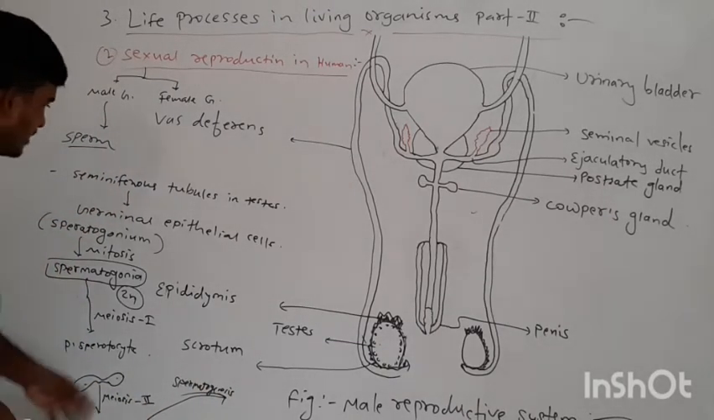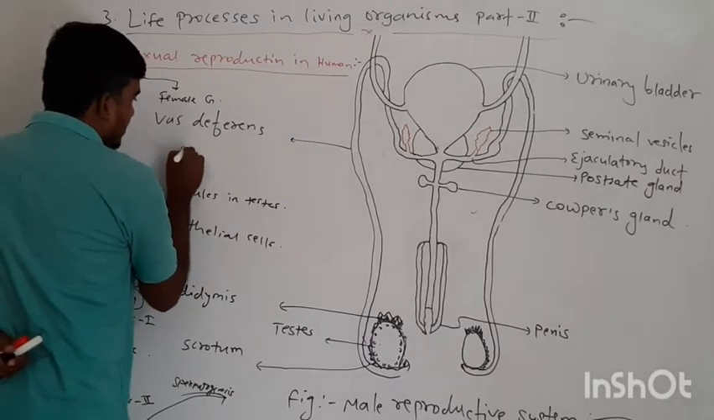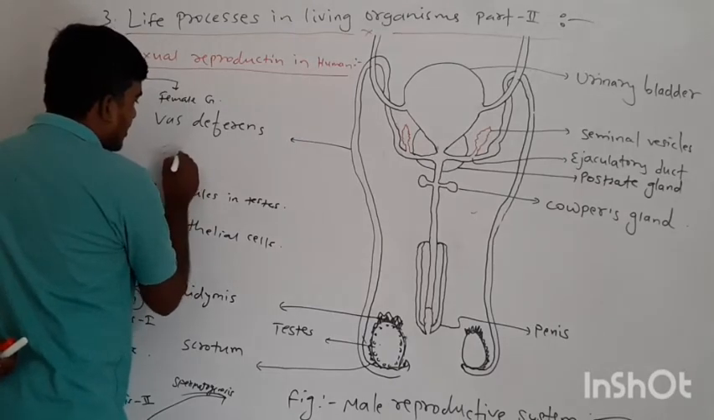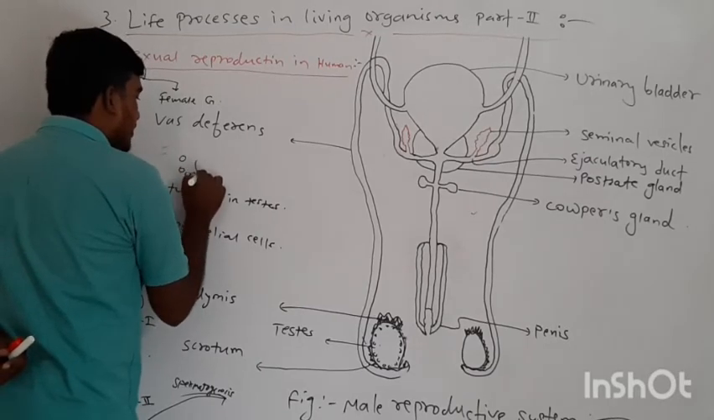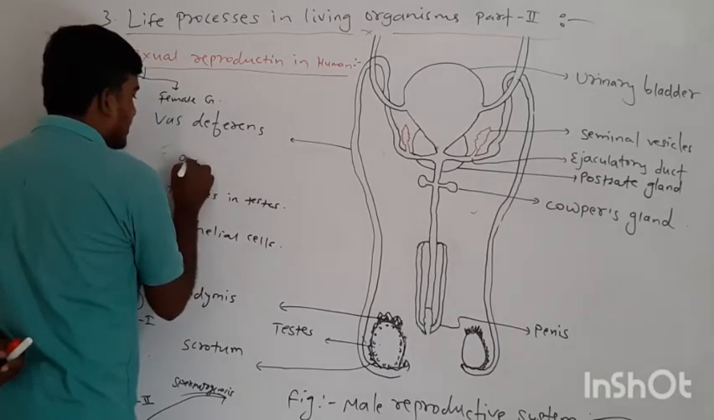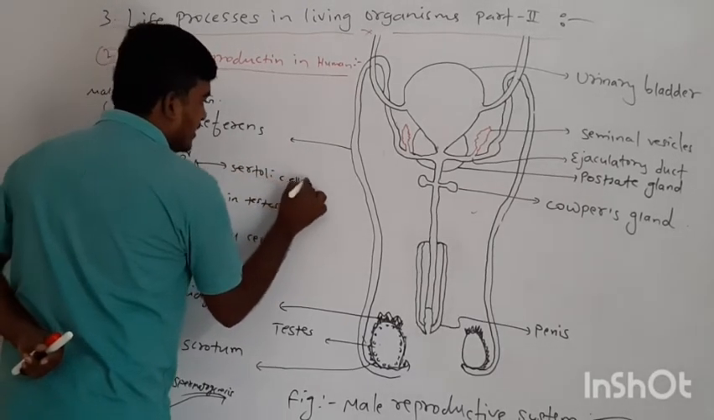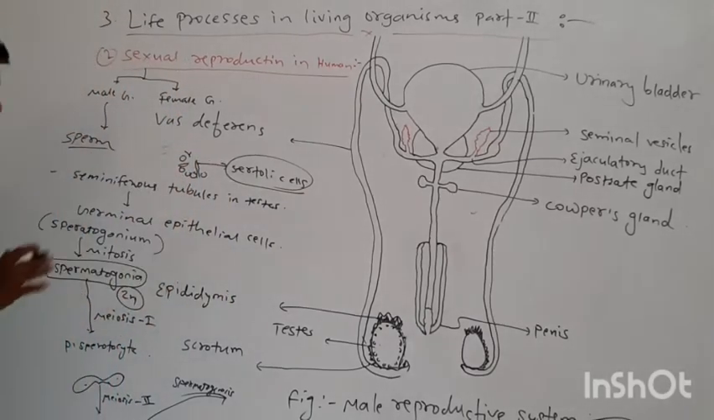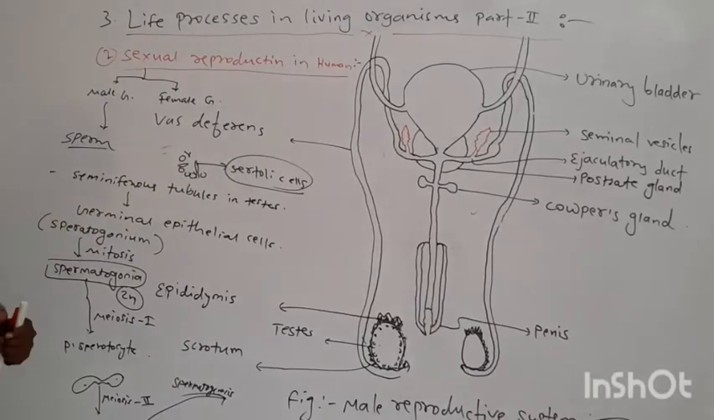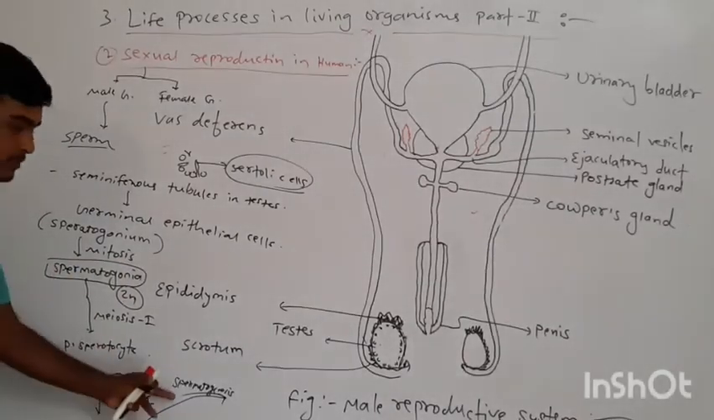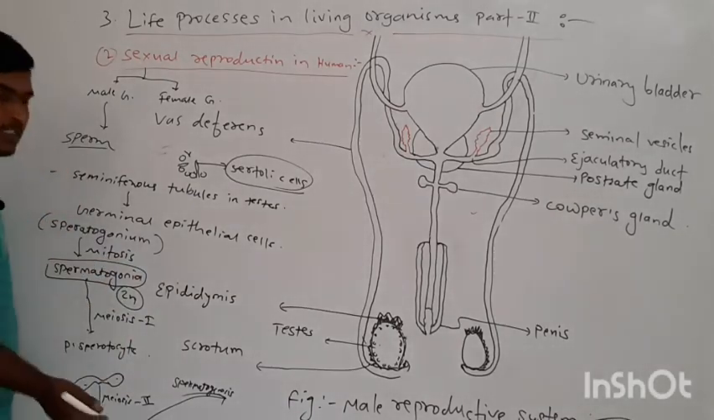One more thing: in this seminiferous tubule, suppose this is a seminiferous tubule, these are all seminiferous tubules, and some of the cells within the testes are called Sertoli cells. These cells are very useful for the formation of sperm, because they provide nutrients to the growing sperm, forming sperms from these secondary spermatocytes.